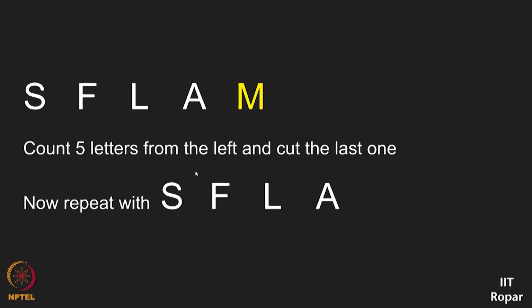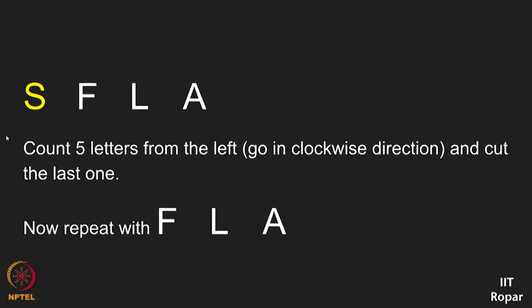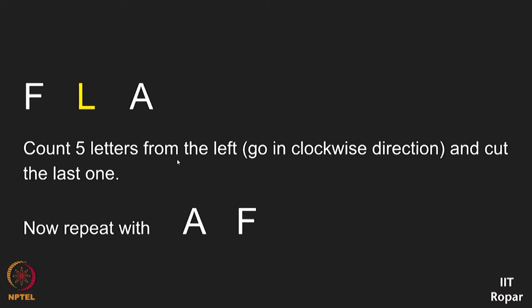Go in the anti-clockwise direction. I'm sorry, anti-clockwise. So SFLA. You have to start counting 5 letters from the left and go back in the anti-clockwise direction. SFLA. 1, 2, 3, 4. Again come back here. 5. So you are at S. You cross out S. Whatever is in the right, FLA. Whatever is in the left, nothing. So you have to now compare FLA.